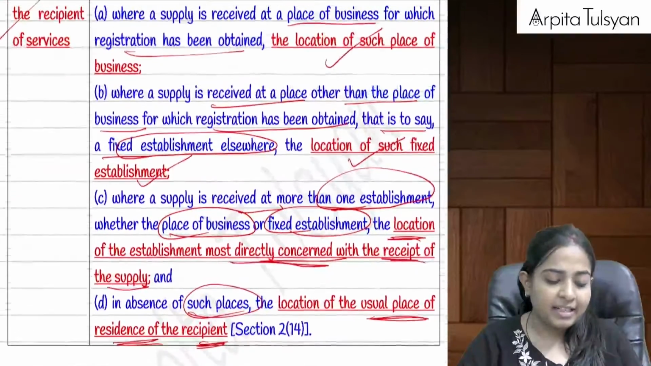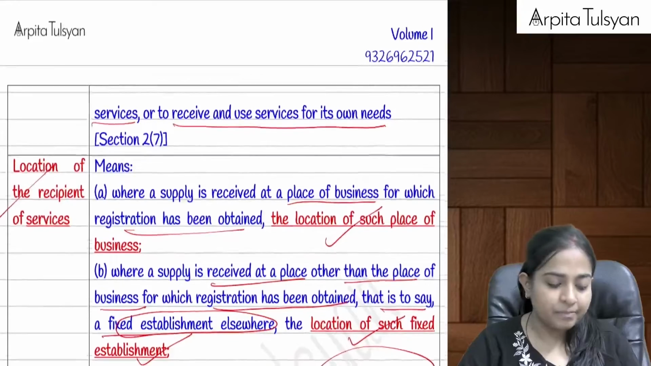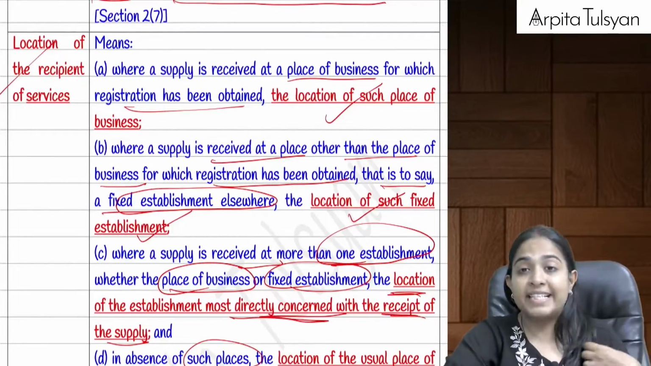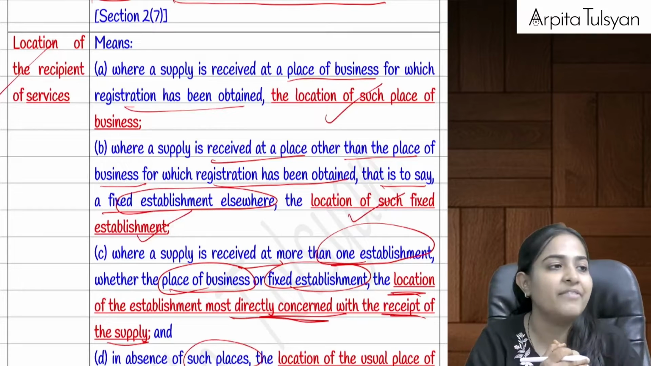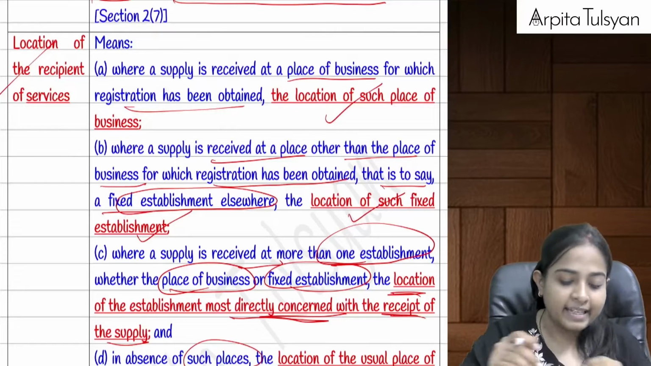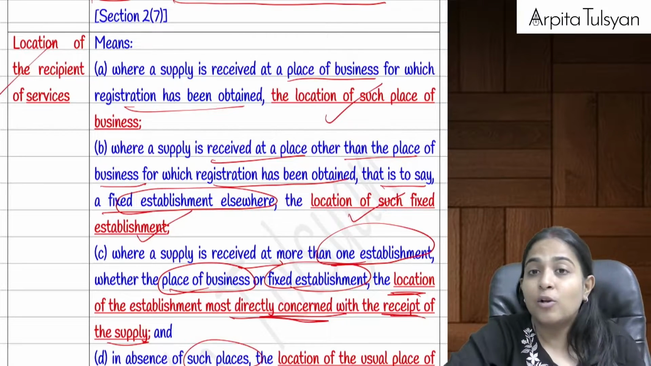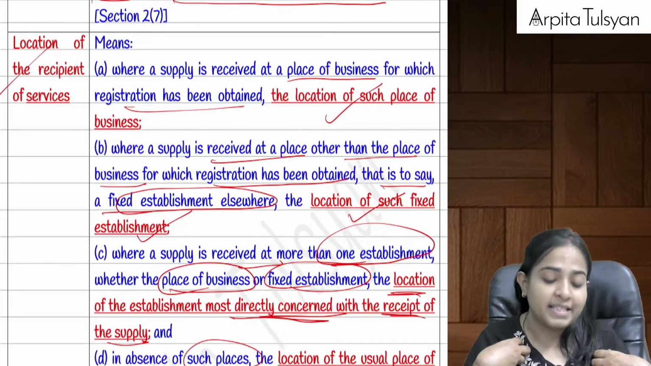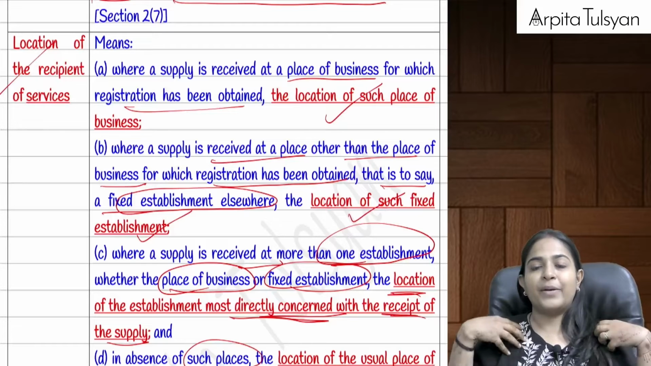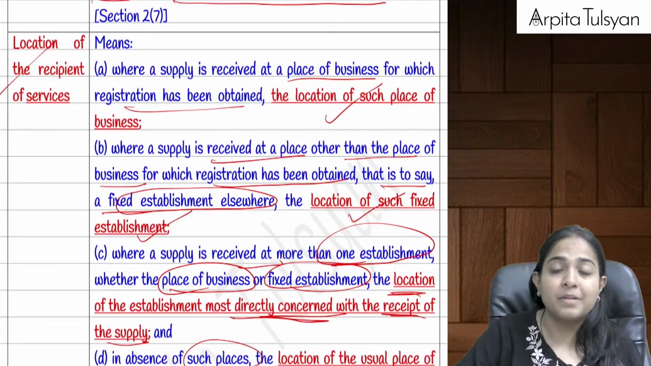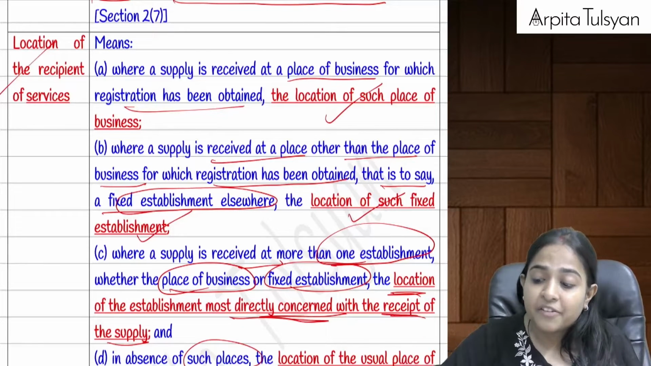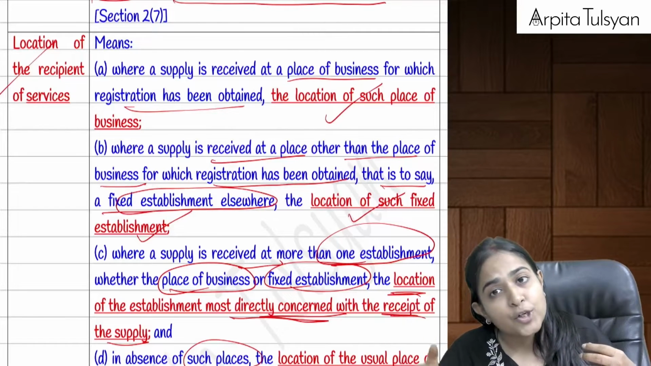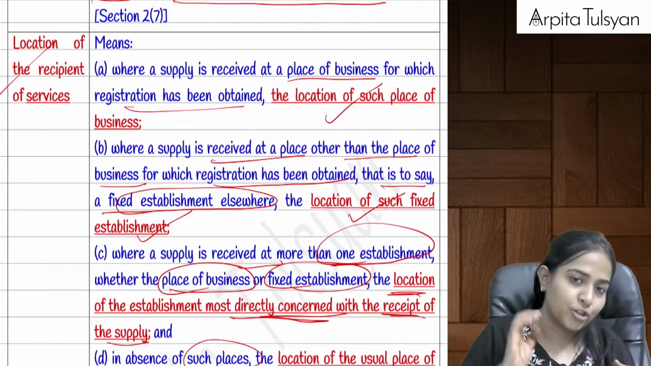Then after that, the next definition is of the location of recipient of service, the person who is receiving the service. What is the location? Recipient of service, you are aware about that. What will be the location of the recipient? If the service is received at my place of business, then my place of business will become the location. If the service has been received at my fixed establishment, then in that case, the location of the fixed establishment will become the location of the recipient.